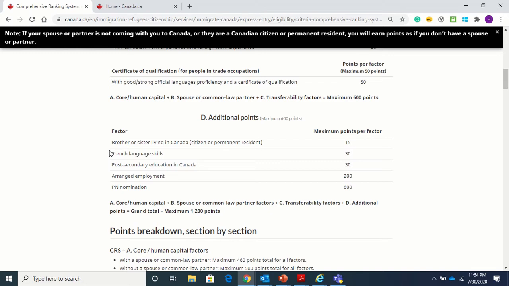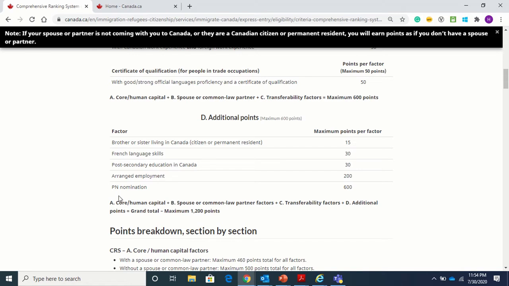For example, if you have a real blood brother or sister living in Canada already, who holds a citizenship or a PR, then you get 15 points for that. French language skills: if you're able to score a certain amount in French, then you get 30 points. Post-secondary education in Canada, which is gaining a lot of popularity these days: if you hold any degree, then you get 30 points. Next comes arranged employment. If you are able to get a joining letter from an employer already, then you get 200 points. And the final one is PN nomination.